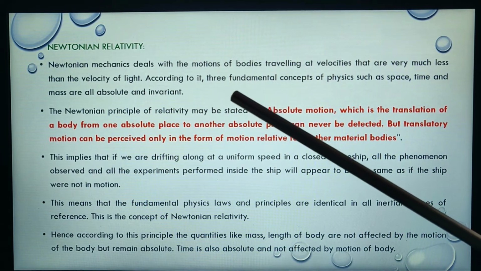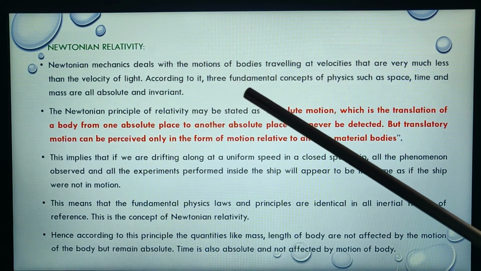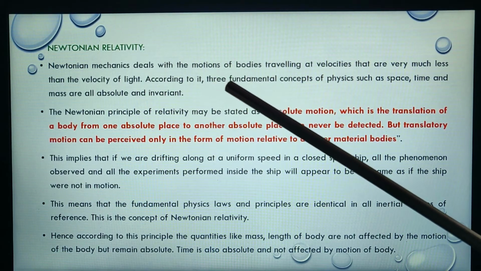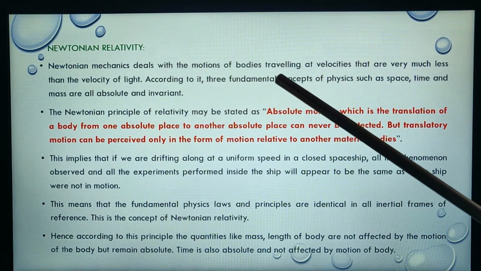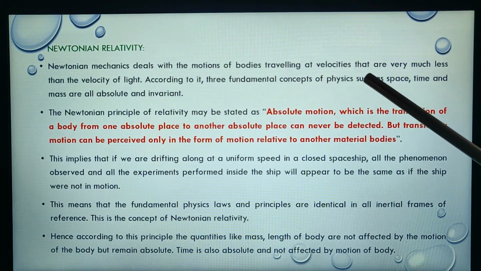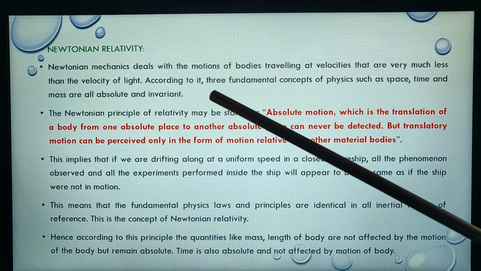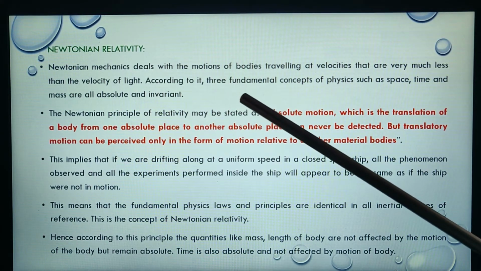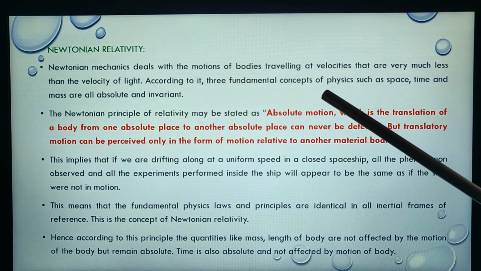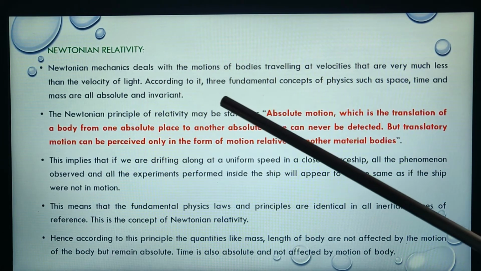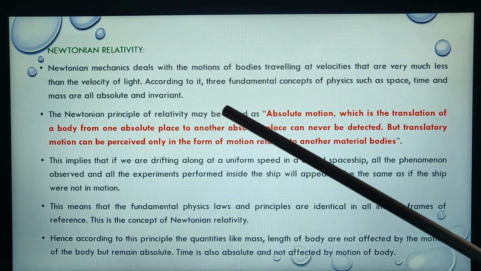Then we see Newtonian relativity. Newtonian mechanics deals with the motion of bodies traveling at velocities that are very much less than the velocity of light. According to it, three fundamental concepts of physics, such as space, time and mass, are all absolute and invariant.